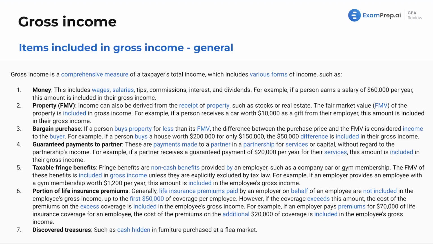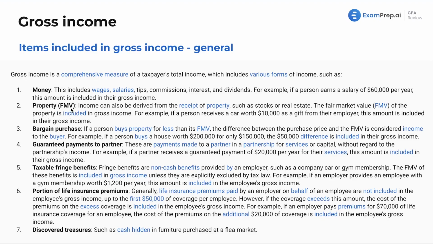All right, getting through it. We're just going to have a lot of examples, lots of lists. You're just going to get so familiar with these. Memorize ones that you might not be as familiar with. We'll have lots of numerical-based examples on these. Gotta love it. But these are generally items that are included in gross income. So money, pretty straightforward: wages, salaries, tips, commissions, interest, dividends, all that good stuff. If you earn $60,000 a year, you're going to include that in gross income. As you get through, these might be more obscure, and that's fine, but these are all equally eligible to come up on the exam.